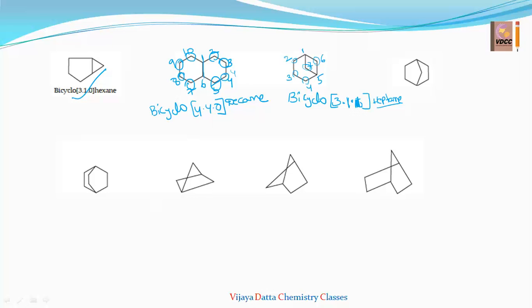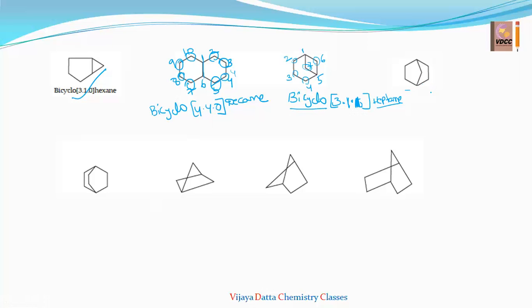3, 1, 1. So you have to choose the longest one first, then shorter, then shorter. So you have to write in the descending order. So the name of this compound is bicyclo[3.1.1]heptane. You can write this for it.